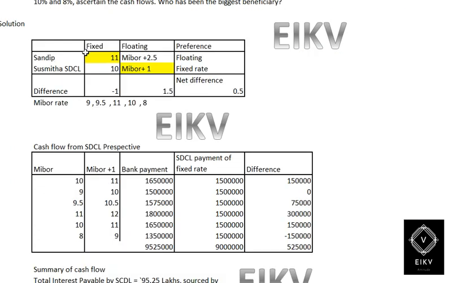So going ahead with the solution, I have made a table containing the information such as Sandeep Limited and Susmita Limited. So fixed rate for Sandeep Limited will be 11%, floating MIBOR plus 2%, but the preference would be floating rate. And for Susmita Limited, the fixed would be 10%, floating would be MIBOR plus 1%, and it prefers fixed rate. So the net difference would be -1 and 1.5. So the net difference would be 0.5%.